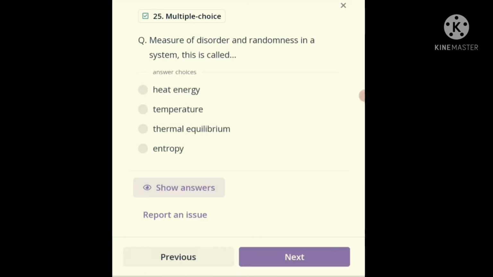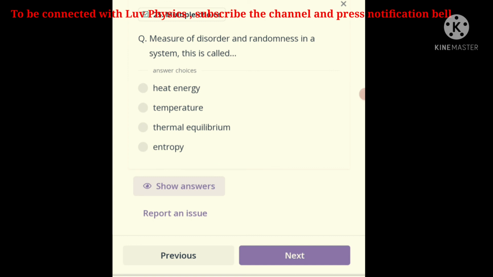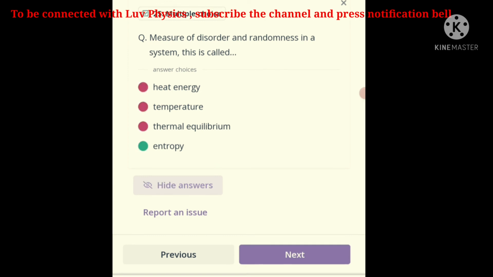The question number 25 and the last question: measure of disorder and randomness in a system. This is called heat energy, temperature, thermal equilibrium, or entropy. And the correct answer is entropy.